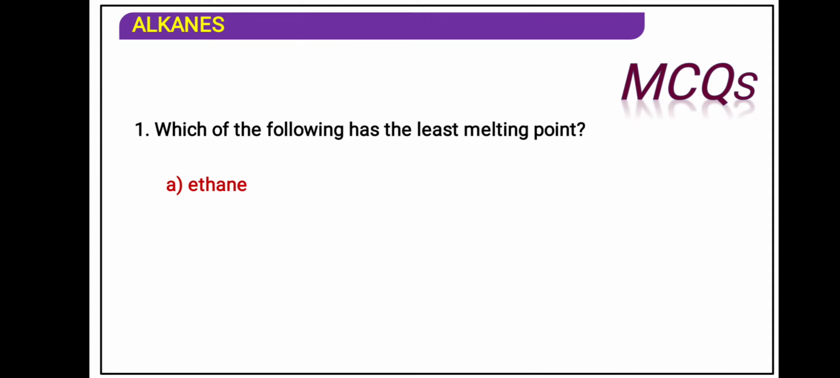Which of the following has the least melting point? Try to answer the question, students. Ethane, propane, butane, pentane. Remember carefully, least melting point. With more carbon atoms, the boiling point will increase because of van der Waals force of attraction. In pentane, it is increased. With fewer carbons, ethane will have a lower boiling point. And we have propane, 3 carbons.